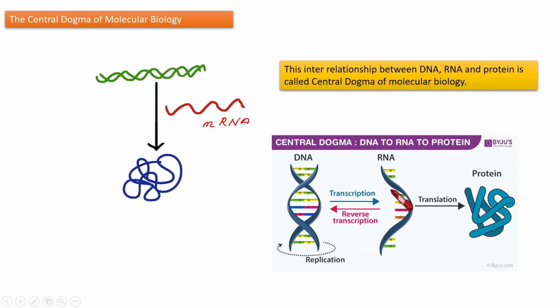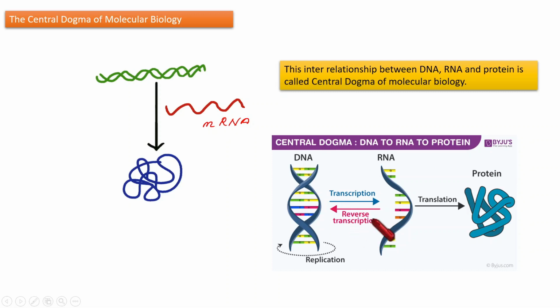From the DNA, RNA is forming through the process of transcription. So, from DNA, how is RNA forming? Through transcription. And from RNA, based on the nucleotide sequence in the RNA, through translation, a corresponding protein is forming. So this is the series of interrelation between DNA, RNA, and protein. That is the central dogma.